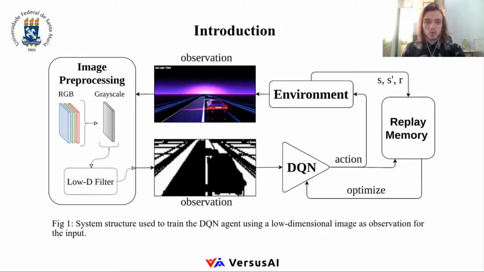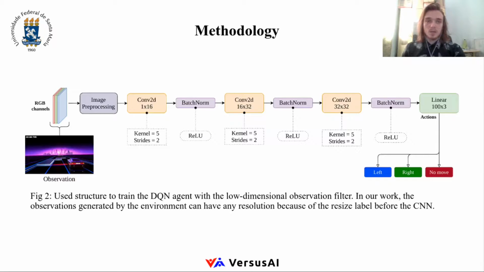Our proposed approach consists of training our deep network agent using our image filter. Our system definition can be seen in Figure 1 present on the screen. The neural network architecture used to train and other significant steps of our DQN agent structure can be seen in Figure 2 present on the screen.